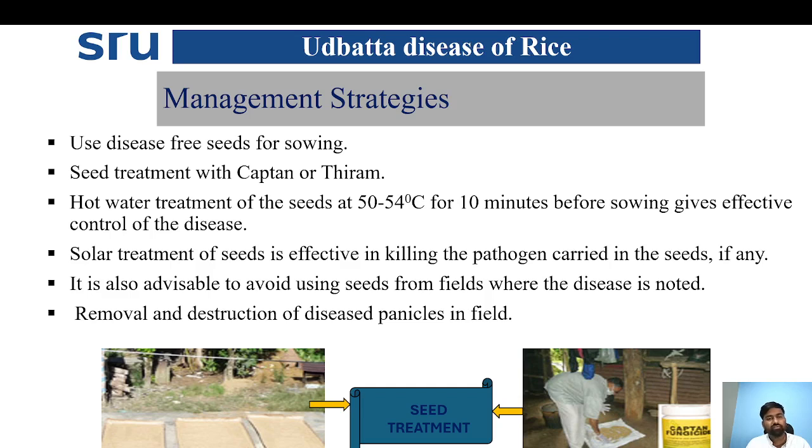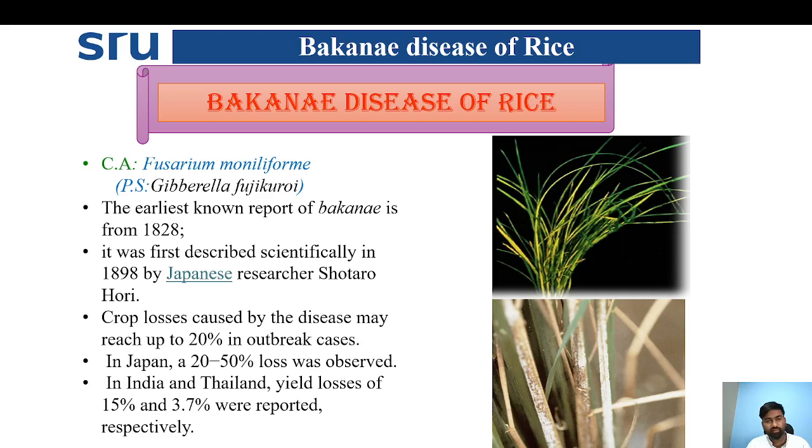Coming to management, use disease-free seeds for sowing, and seed treatment with Captan or Thiram at the rate of 2 to 3 gram per kg. Hot water treatment for the seeds at a temperature of 50 to 54 degrees Celsius for a duration of 10 minutes. Solar treatment of seeds is effective in killing the pathogen carried in the seeds, if any. It is advisable to avoid sowing seeds from the infected field. Removal and destruction of the diseased panicles is highly recommended.